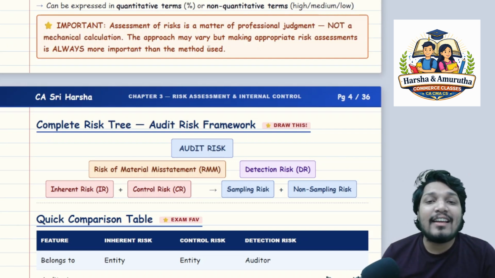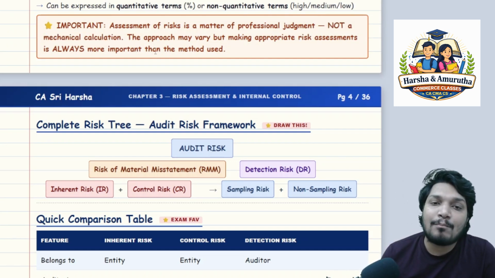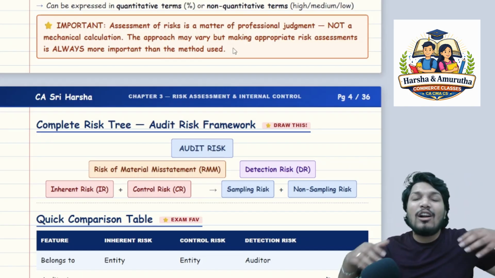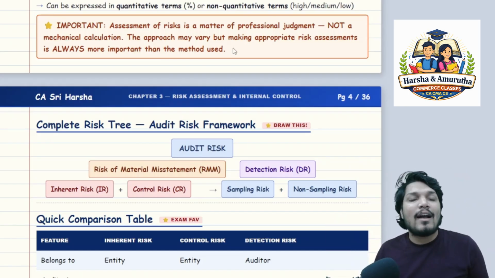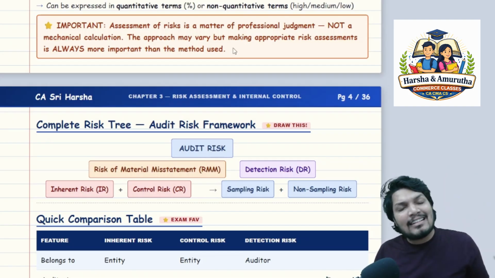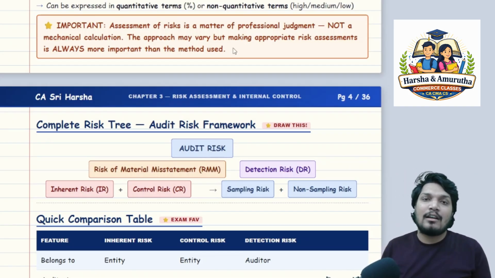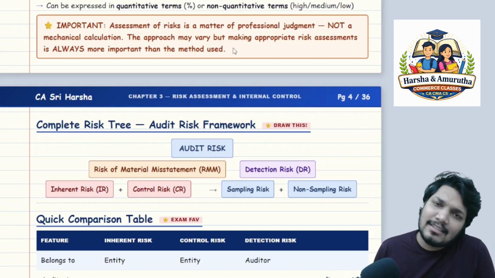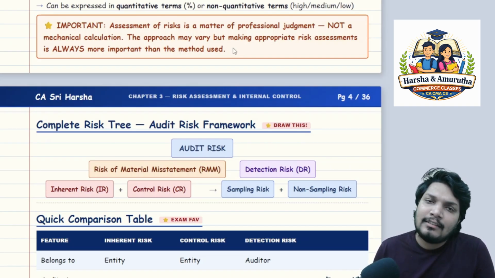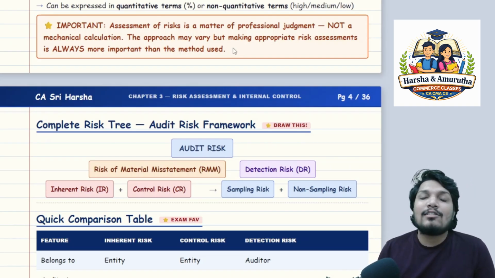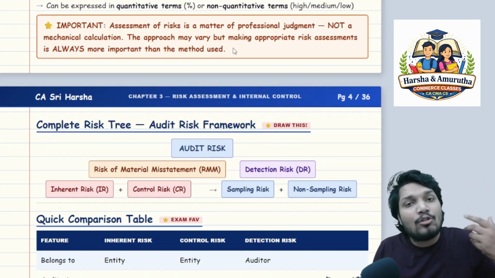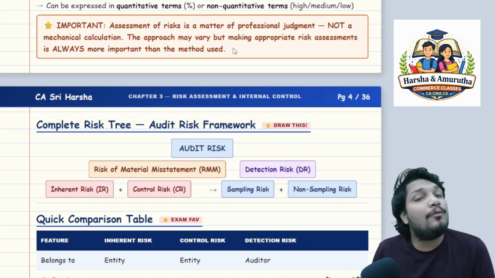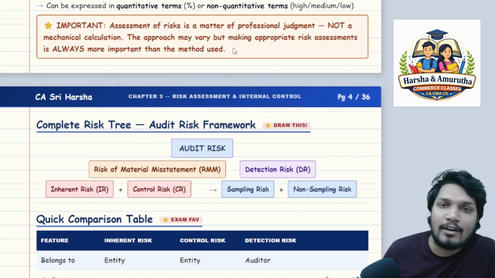The approach may vary, but making appropriate risk assessments is always more important than the method used. So it's not about the methodology as such, because every auditor in the end is a professional who has experience, understanding, and a particular methodology, and basis that they can apply their judgment and are able to get something called overall audit risk, at which they are able to calculate the risk of material misstatement for the particular entity for which they are doing audits.